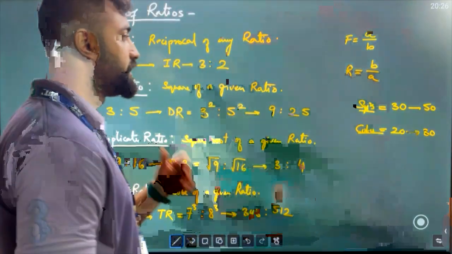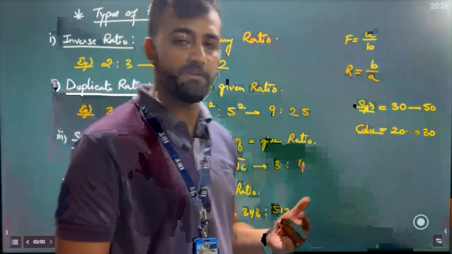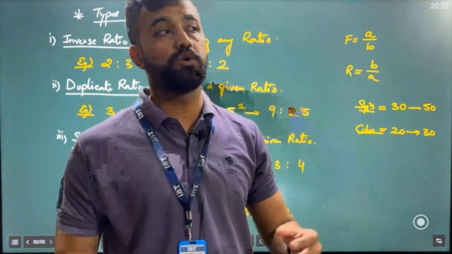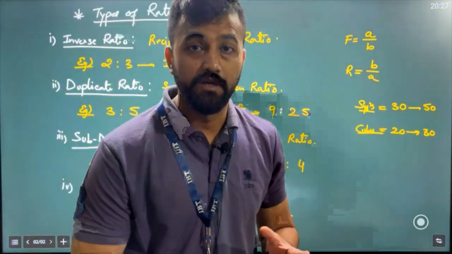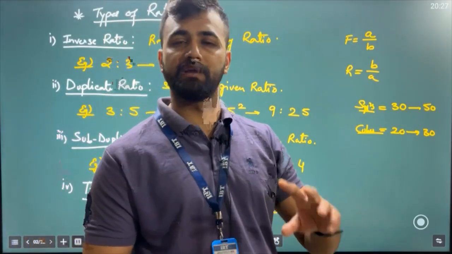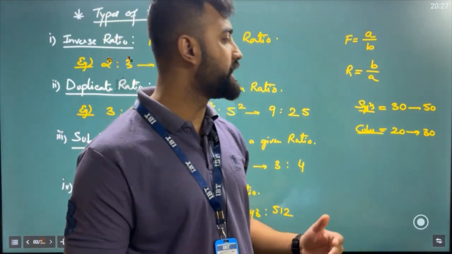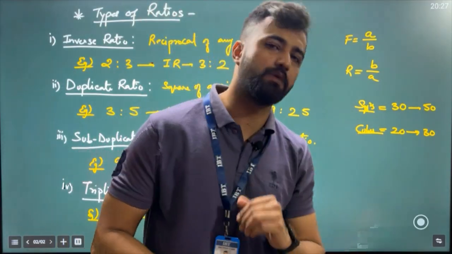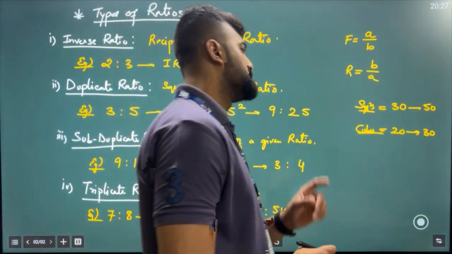Because later on, in topics like number series, it is very difficult to crack the pattern if you do not know the squares and cubes. But if you know them, you'll be able to easily crack the pattern. That is why I always ask students to memorize squares and cubes, and along with that, memorize multiplication tables.